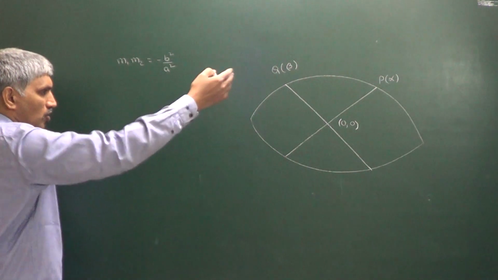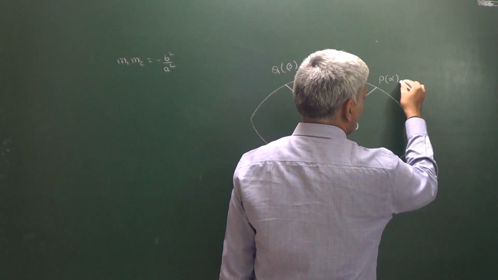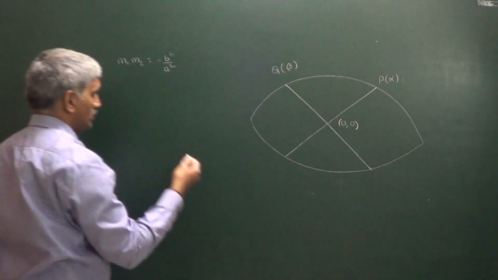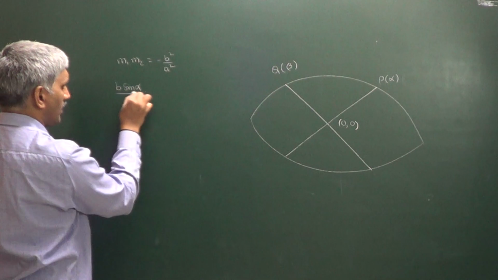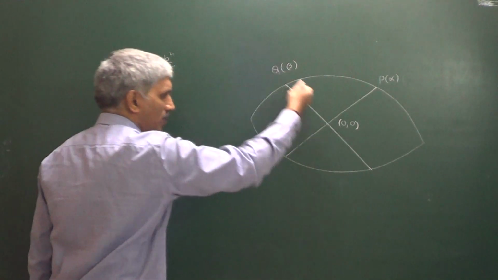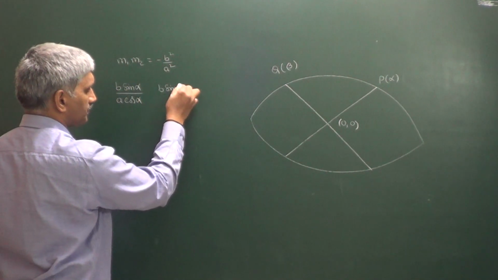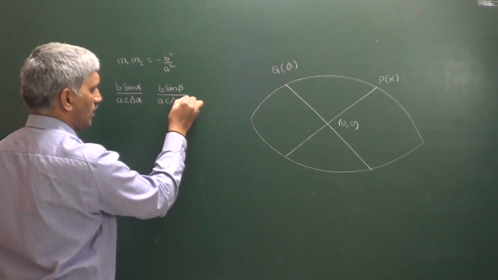Can you tell me the slope of this one? This point, you know, is (a cos alpha, b sin alpha). That's why its slope is equal to b sin alpha divided by a cos alpha. At the same time, the slope of this one is b sin beta divided by a cos beta.